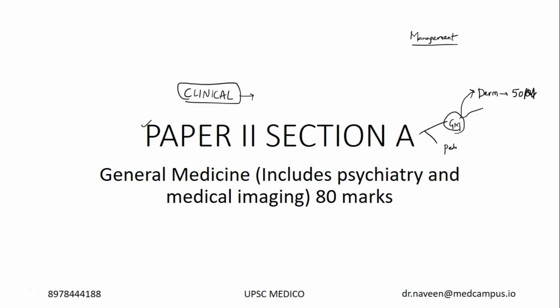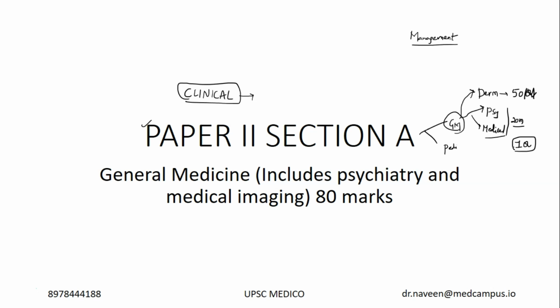As I already told you, biochemistry and dermatology are the mini or tiny subjects which are high scoring with little or minimal topics. Similarly, from psychiatry and medical imaging, these days, though the weightage is only 10 to 20 marks, these 10 to 20 marks are being asked in the mandatory question. That is the first question. They are including these two subsections.